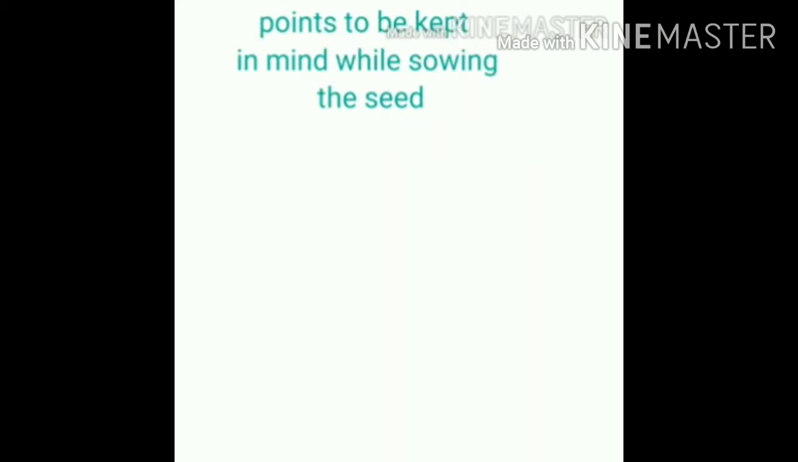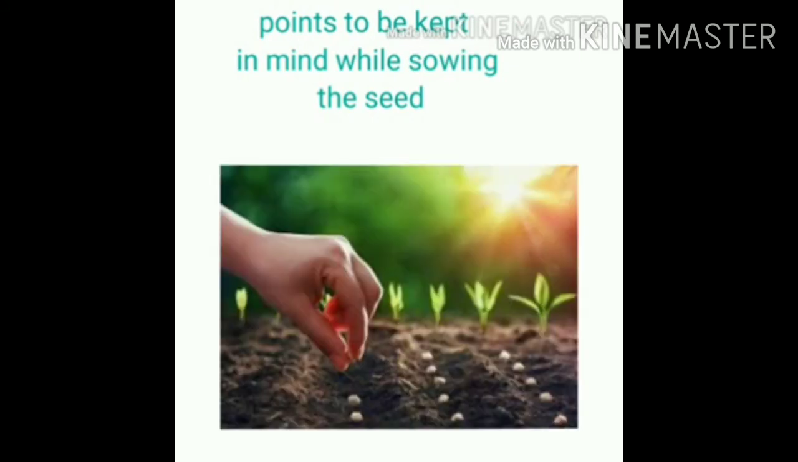Three things should be kept in mind before sowing the seed. First, proper spacing of the seed should be done because if proper spacing is there, then the seed will get proper sunlight, water, and nutrients. Second, the seed should be sown at the correct depth. If it is on the top of the soil, then birds might eat it up. Third, they must be sown at the proper time.